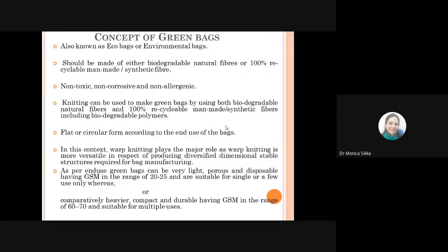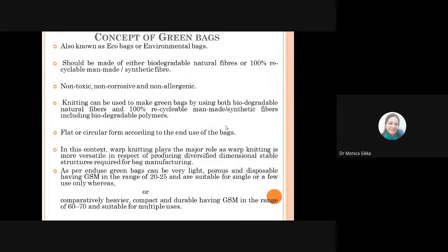Also, we have two techniques of making tubular structures on the machine itself using flat or circular form. And warp knitting has also been used, and it is playing a very major role in producing specialized kinds of storage bags. Warp knitted bags have much better dimensional stability as compared to flat or circular knitted. And you can produce bags of GSM ranging from 20 to 25 to very heavy ones ranging from 60 to 70.